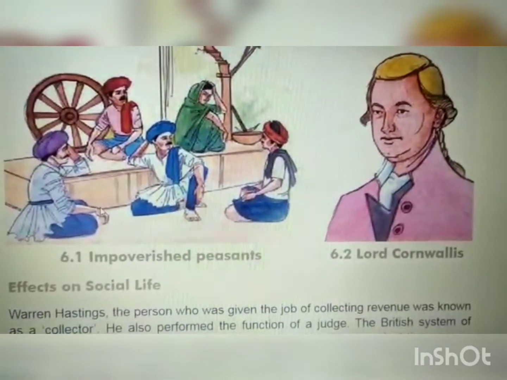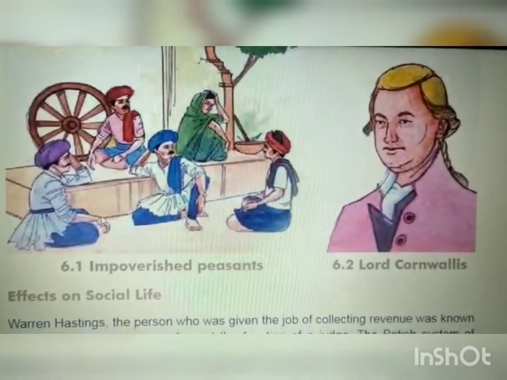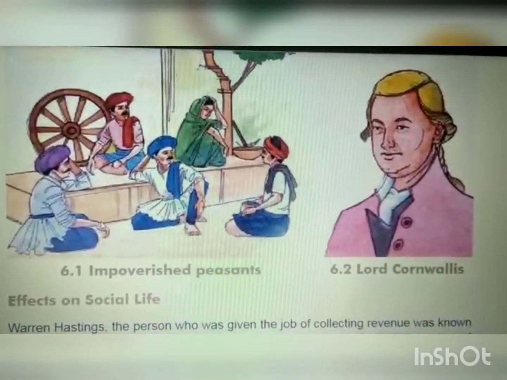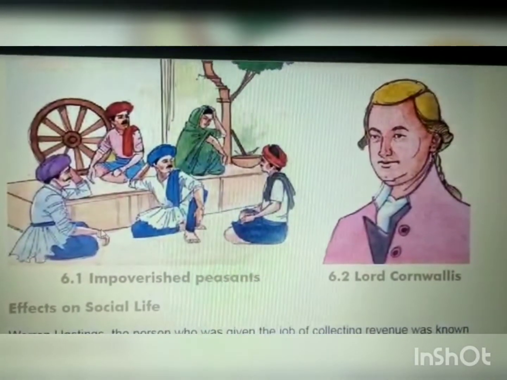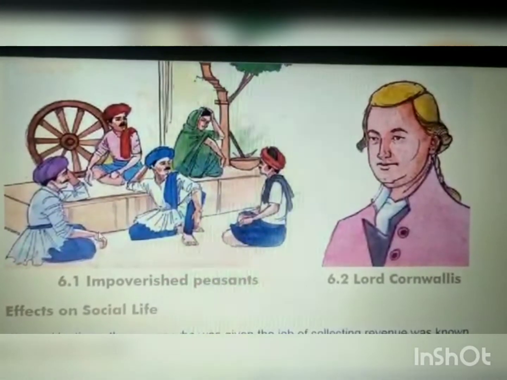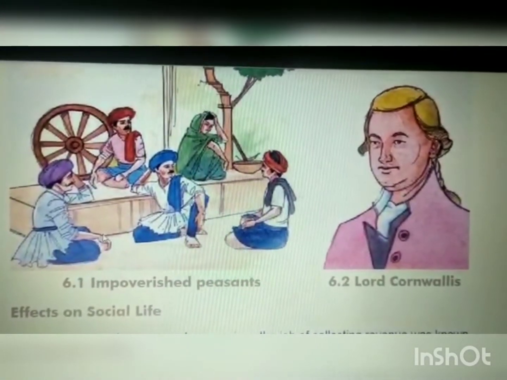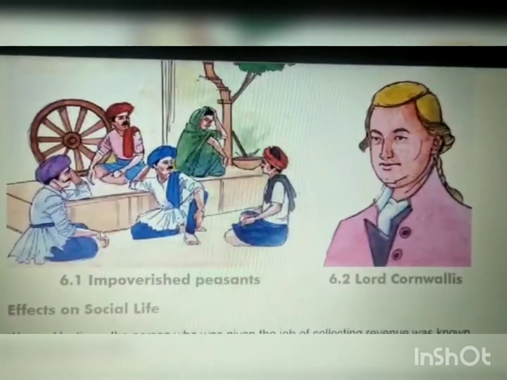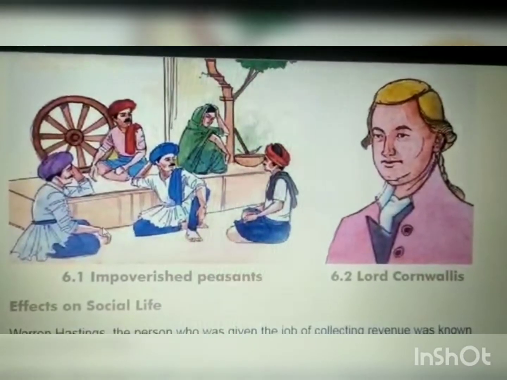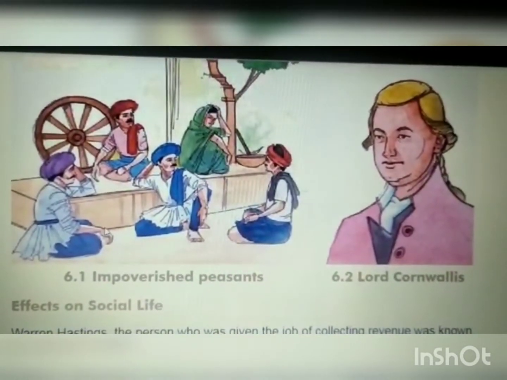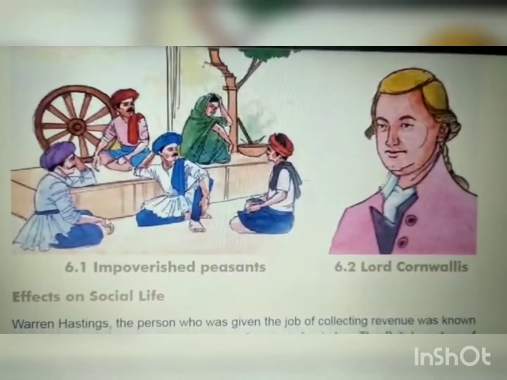Here is the picture of the impoverished peasants. Impoverished peasants means the farmers who were made poor. Okay, they are sitting idle because of no work, and because of famine they had no work. And the picture of Lord Cornwallis, who introduced the policy of the Permanent Settlement Act and made landlords responsible to collect the revenue from the farmers.